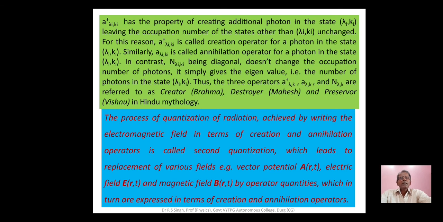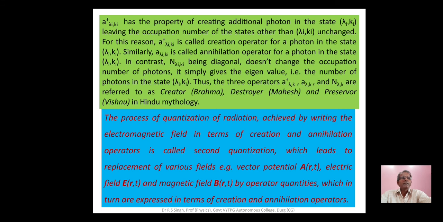A lambda i k i dagger has the property of creating an additional photon in the state lambda i k i, leaving the occupation number of the states other than lambda i k i unchanged. For this reason, A lambda i k i dagger is called creation operator for a photon in the state lambda i k i. Similarly, A lambda i k i is called annihilation operator for a photon in the state lambda i k i. In contrast, capital N lambda i k i being diagonal doesn't change the occupation number of the photons. It simply gives the eigenvalue, that is the number of photons in the state lambda i k i.